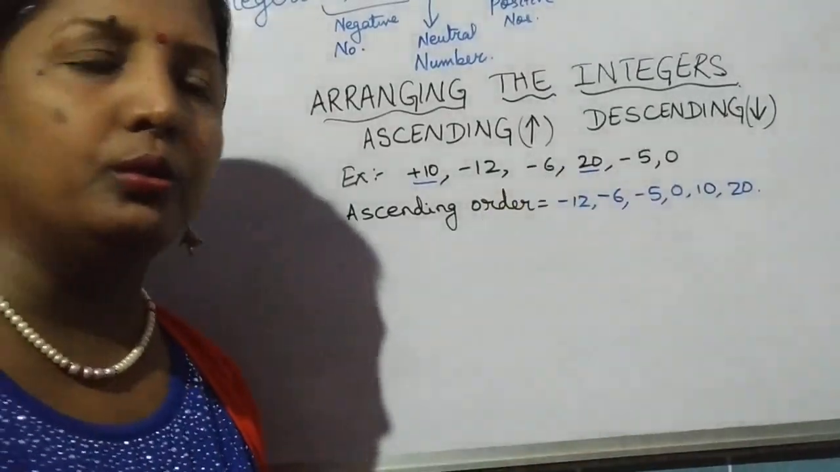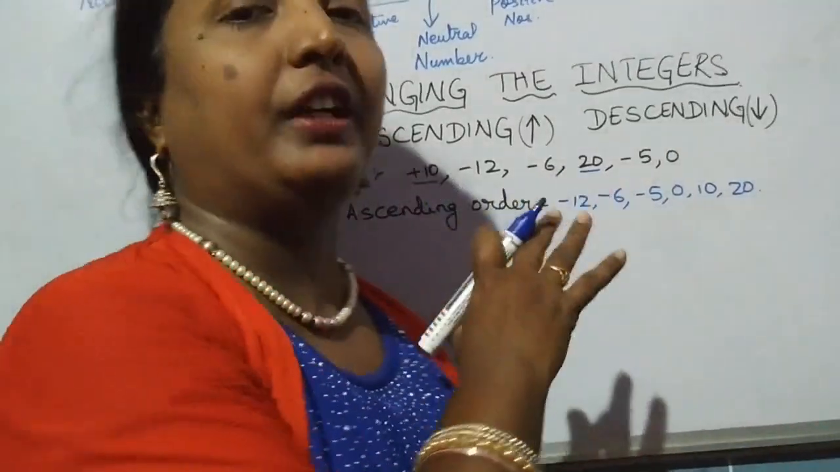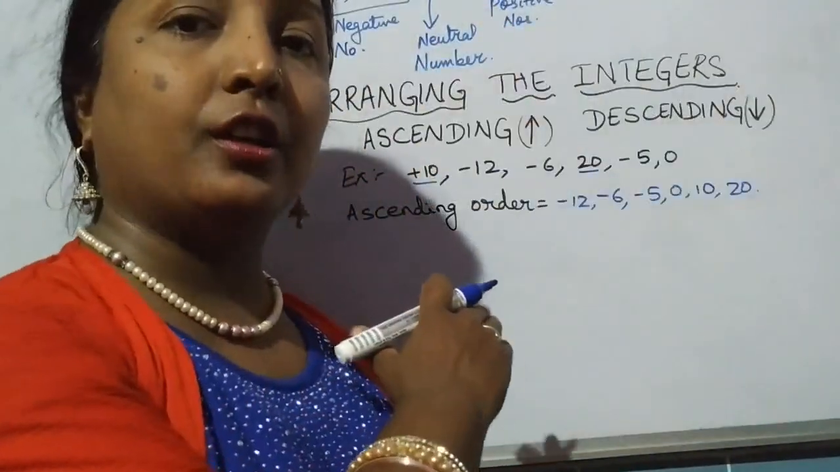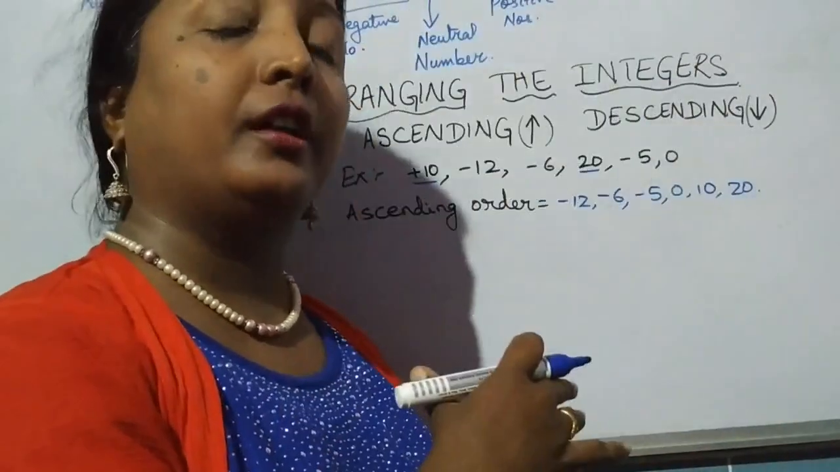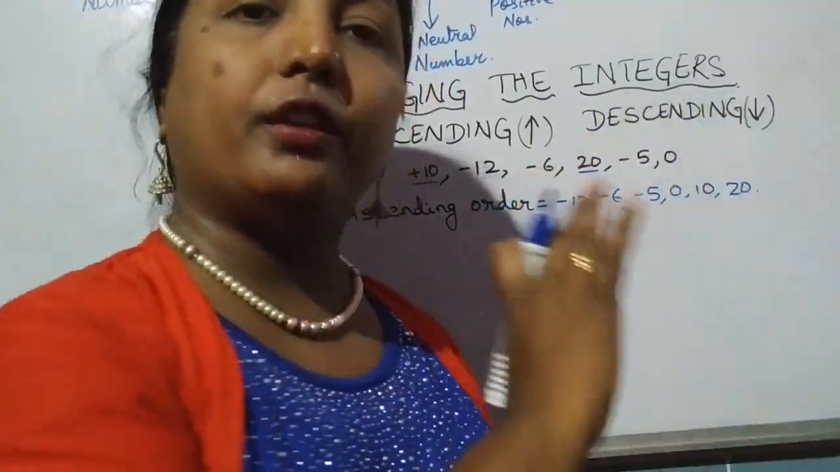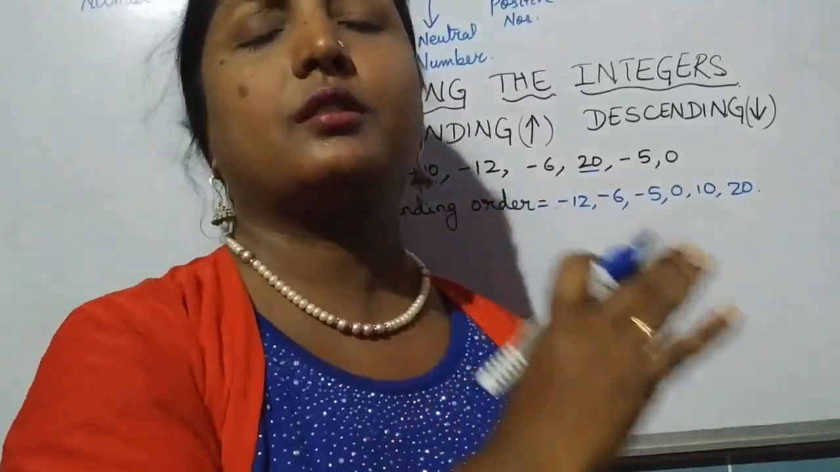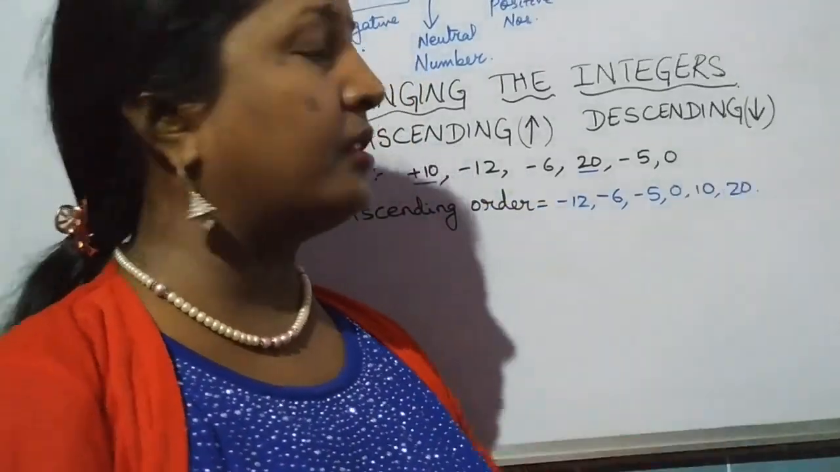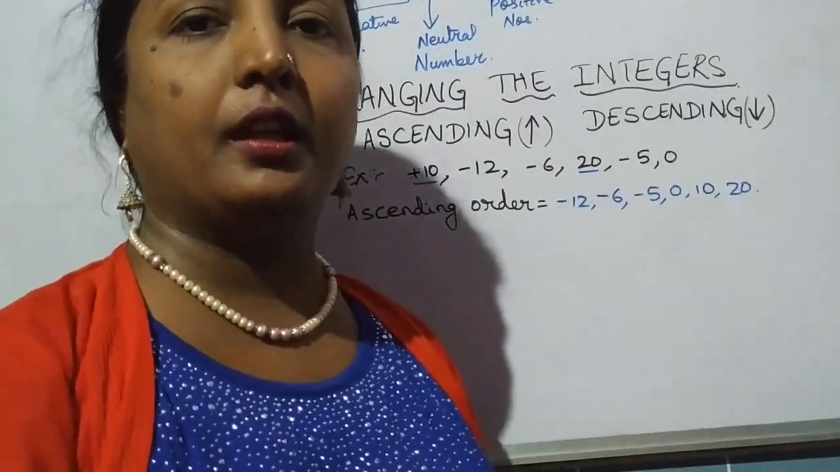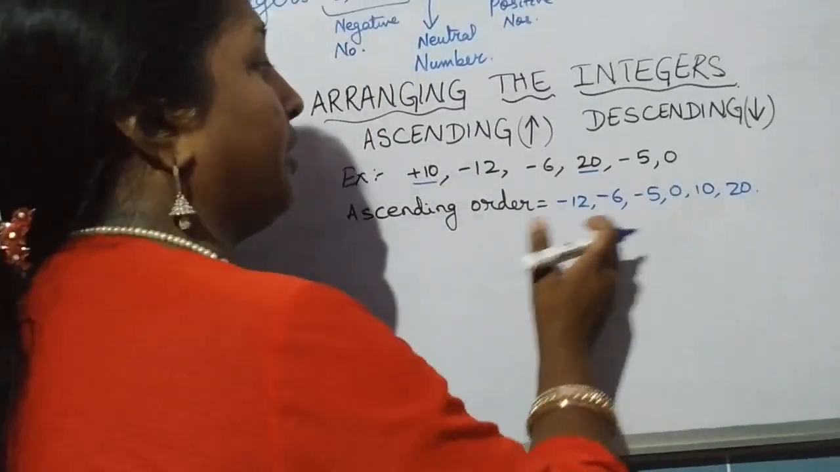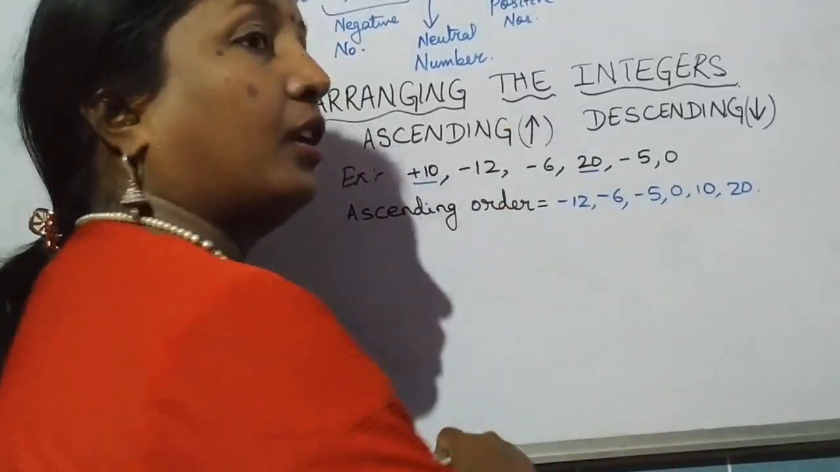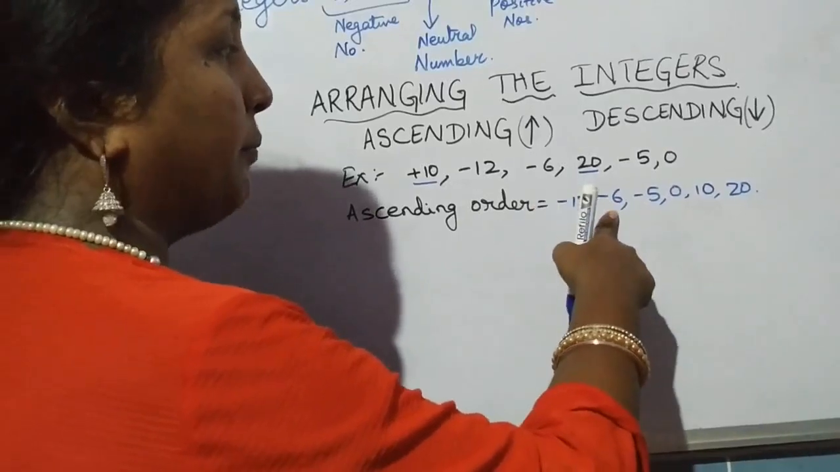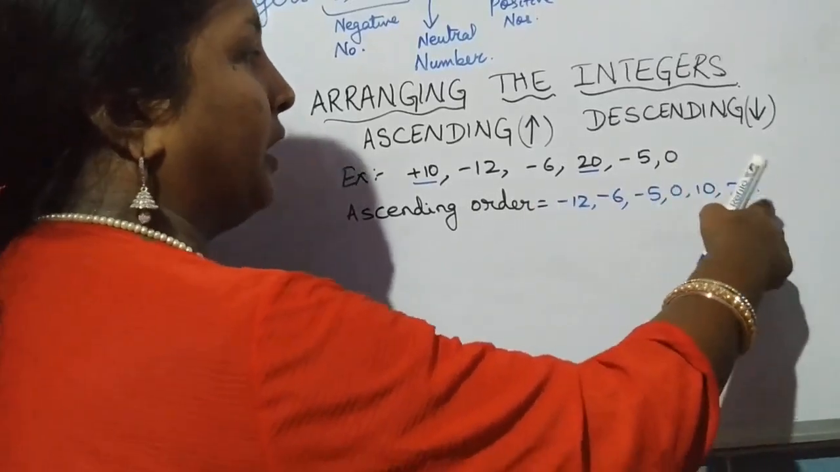So a simple rule for ascending and descending in terms of integers, which may be confusing, you should remember that when it's a negative integer, the bigger the value, the smaller it is. For positive, I won't give any idea because this is what you have been doing since KG1, so I don't need to teach you how to arrange the positive integers. But yes, for negative integers, the trick is bigger the value, the smaller it is. See, minus 12 is the smallest, then minus 6, then minus 5, and then 0, 10, and 20.